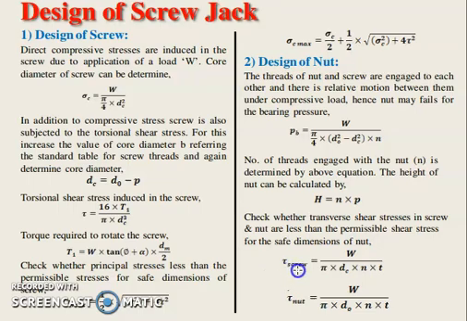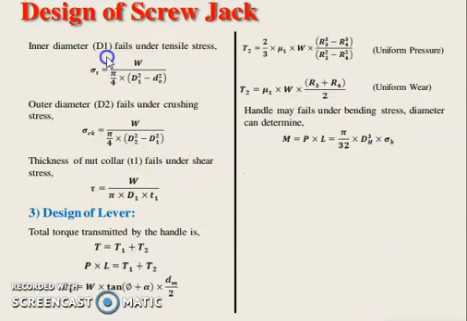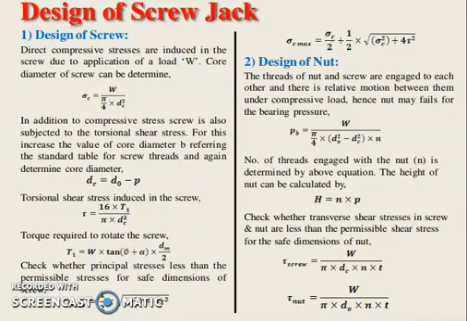Shear stress for a screw, tau screw, is equal to W upon pi dc into t into n, and for a nut it is W upon pi into do into t into n. From that formula, check that the transverse shear stress in the screw and nut are less than permissible shear stress.